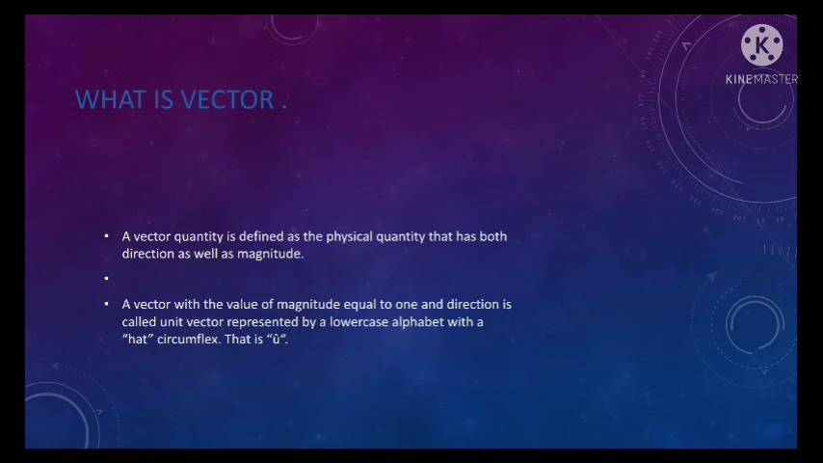Let's talk about what is a vector. A vector quantity is defined as a physical quantity that has both direction as well as magnitude. A vector with the value of magnitude equal to 1 is called a unit vector, represented by a lowercase alphabet with a hat circumflex, that is û.